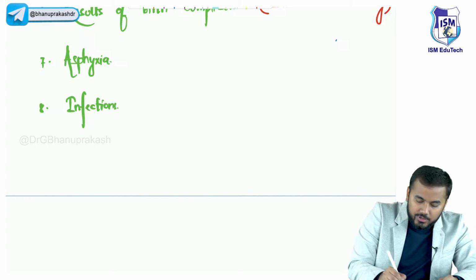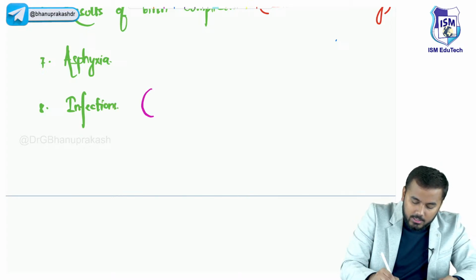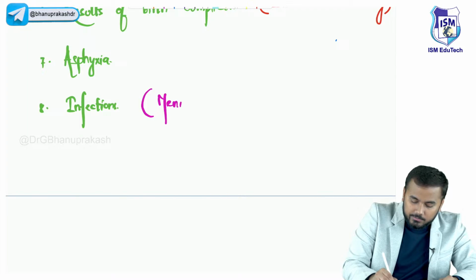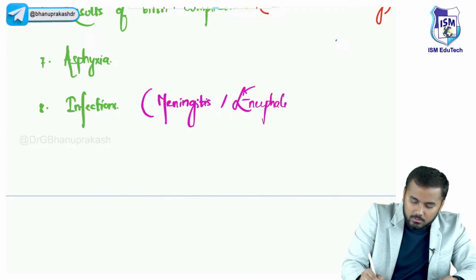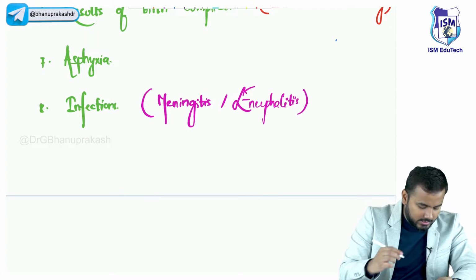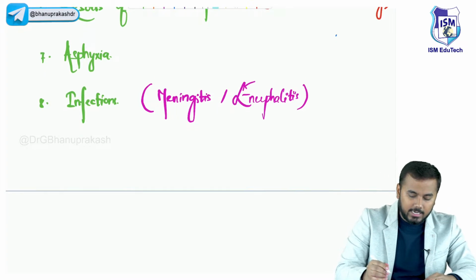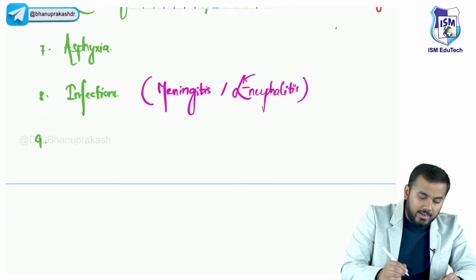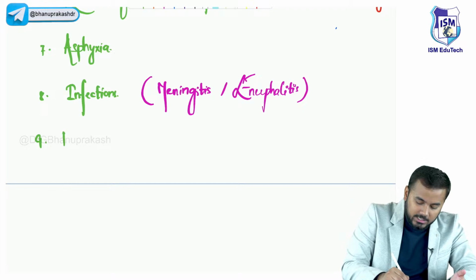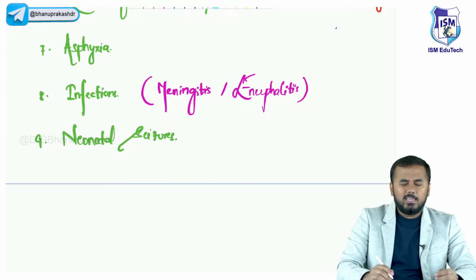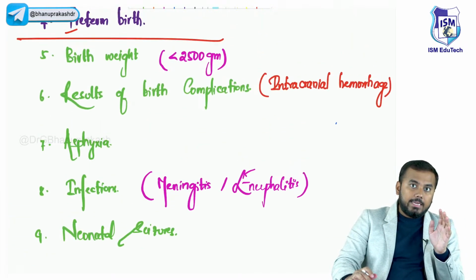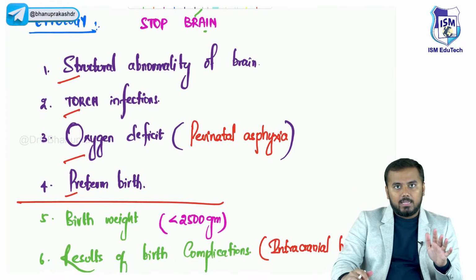Infections means there can be meningitis or there can be encephalitis. Very good. He's telling CNS infections, you are right. And finally, N stands for neonatal seizures. Neonatal seizures, right? So these are all the important etiologies of cerebral palsy, guys.